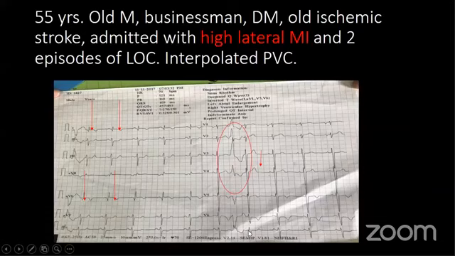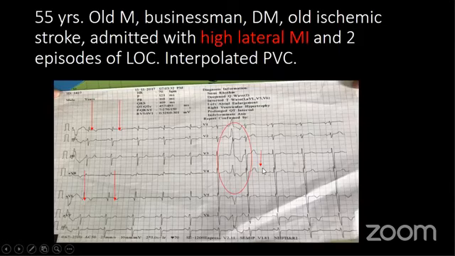If you look, this is sometimes called interpolated PVC, meaning the RR interval is regular, and this PVC does not interrupt or delay the subsequent QRS complex. The RR interval is the same, and the PVC is in between two normal QRS complexes. So this is a quite benign condition.